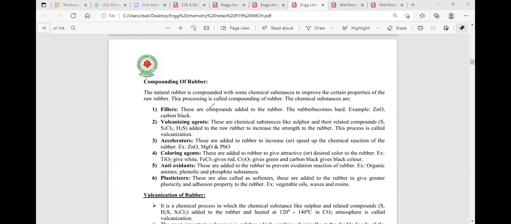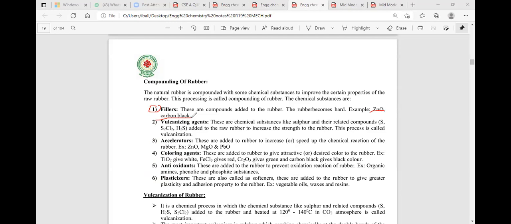Let me see one by one. What is the filler? Fillers are known to be composites. Fillers are chemicals like zinc oxide and carbon black. When zinc oxide and carbon black are added to the natural rubber, then what will happen? The property of natural rubber will be increased.